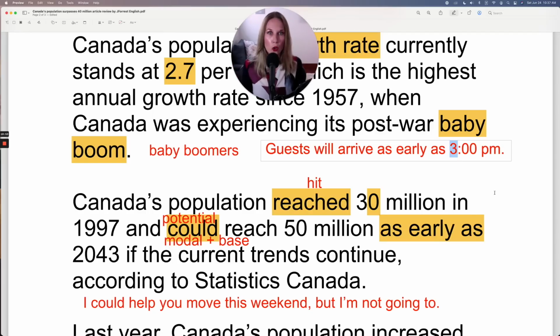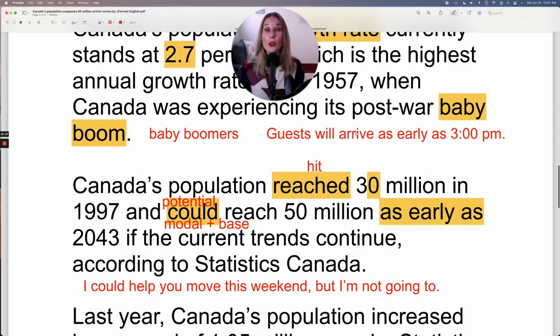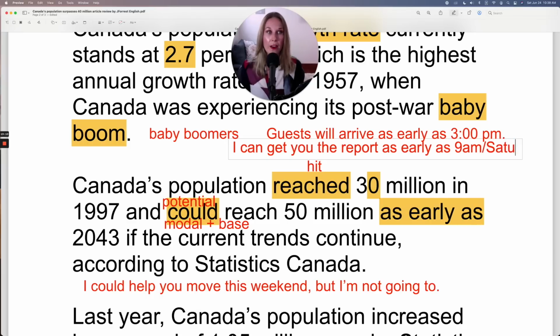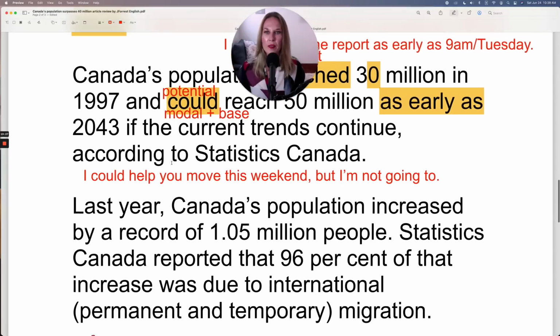But this is the earliest time, as early as. So for deadlines, you can use this. You might say, I can get you the report as early as 9 a.m. Or you could put Saturday. Why would you submit a report on Saturday? Tuesday. Now you're letting your boss know or your coworker know this is the earliest time, but it may be later than that. Okay, let's continue on.